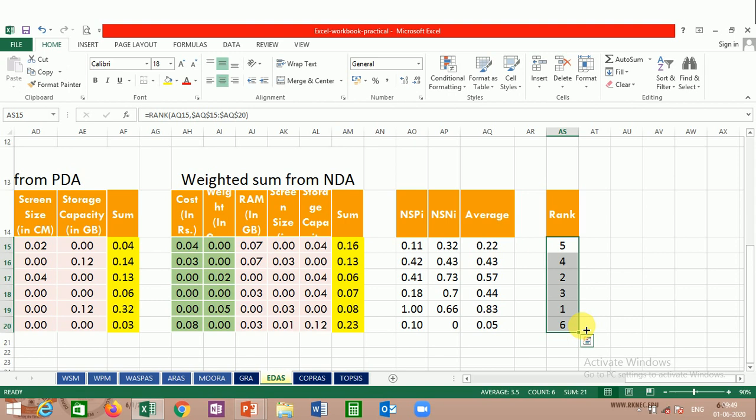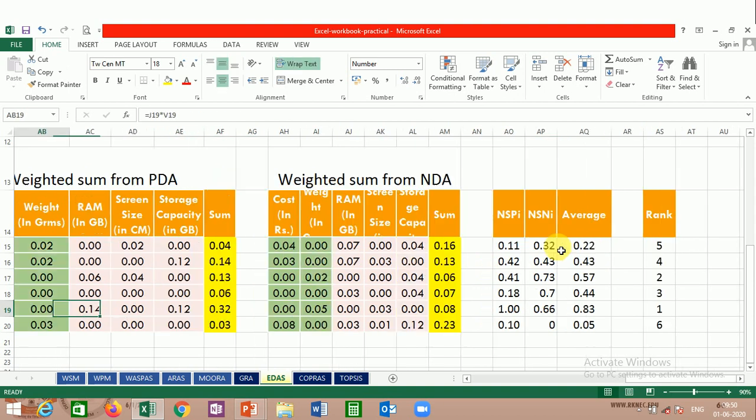Now, if you have observed, the first alternative was not ranked as 5. In the methods that we have used so far, we have not seen the first alternative ranked 5. So this is the change that we might have observed, and the first rank is being obtained by alternative 1.